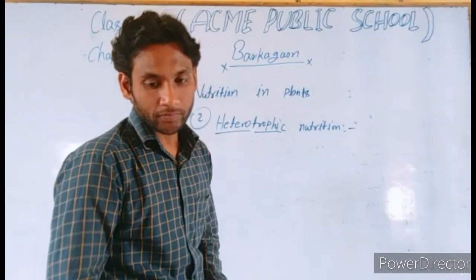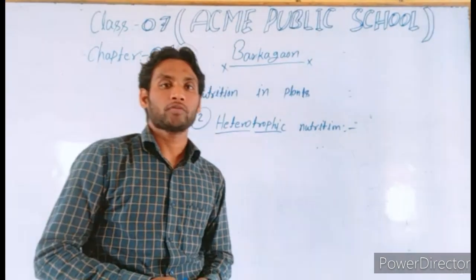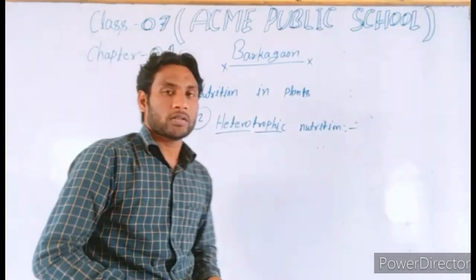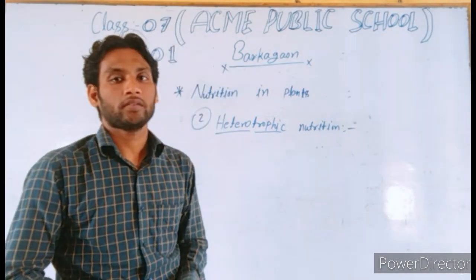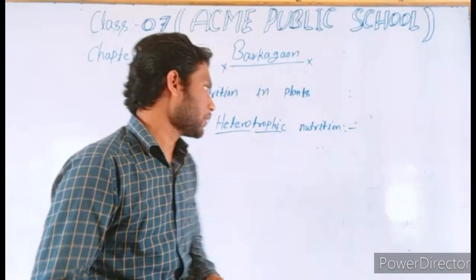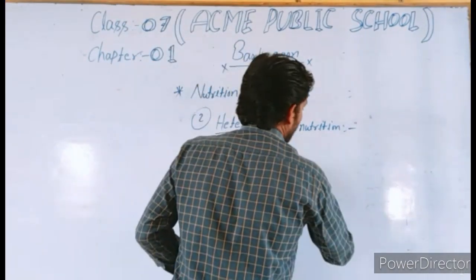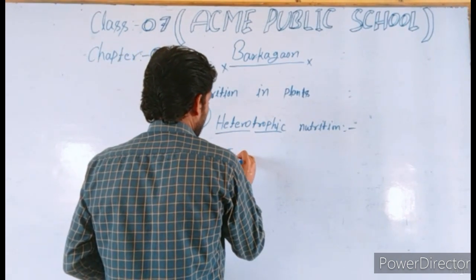Students, according to the mode of nutrition in plants, there are four types of heterotrophic nutrition. First is parasitic, second is saprophytes, third is insectivores, and fourth is symbiotic. So I am writing here the different types of heterotrophic nutrition.